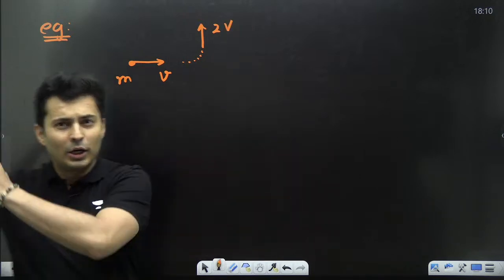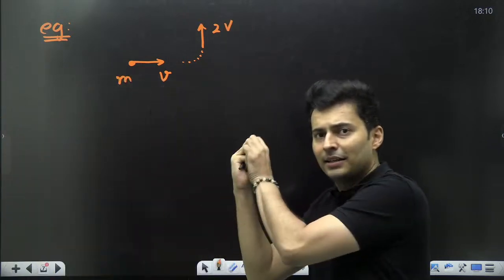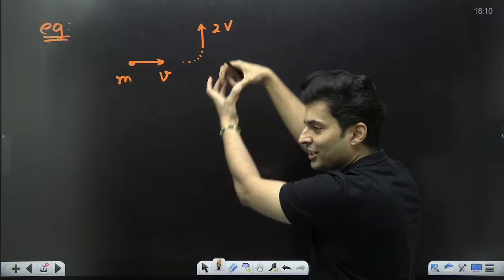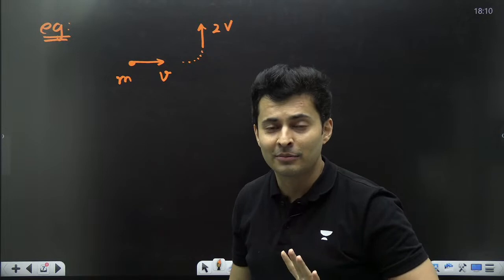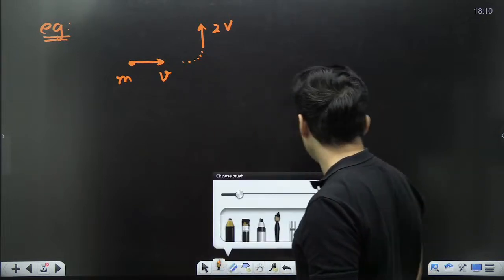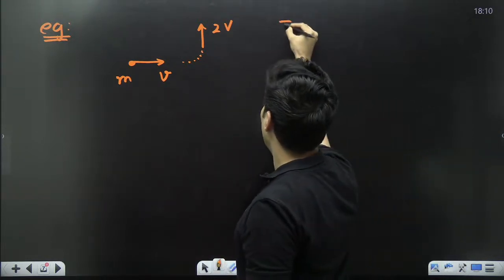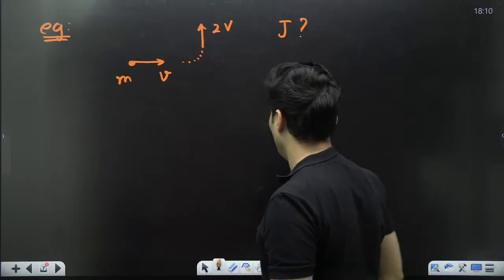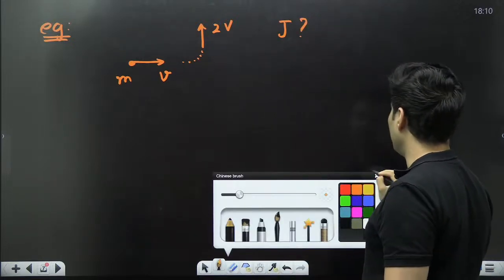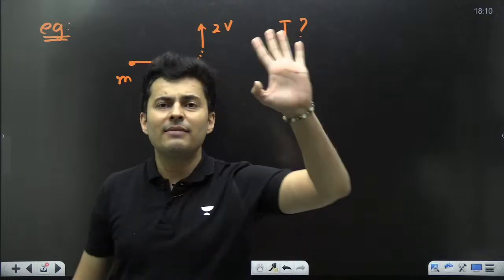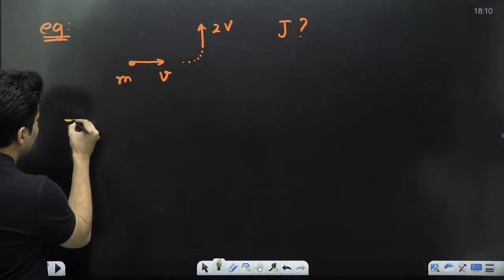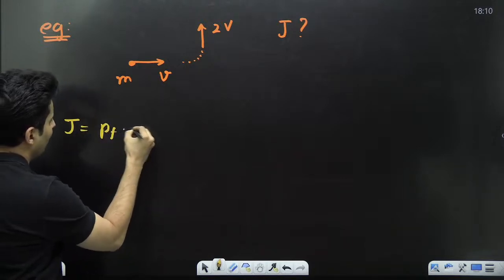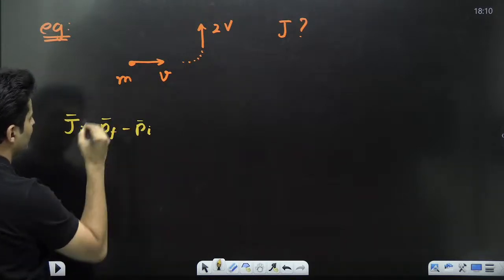Maybe this was a ball. It was going like this. A batsman hit that ball, so that ball changed the direction and it went like that. So obviously there is a change in the momentum. And the question is exactly that: what is the impulse acting on it? So very easy way to solve this problem, my dear students. Impulse is nothing but final momentum minus initial momentum. That is what it is.